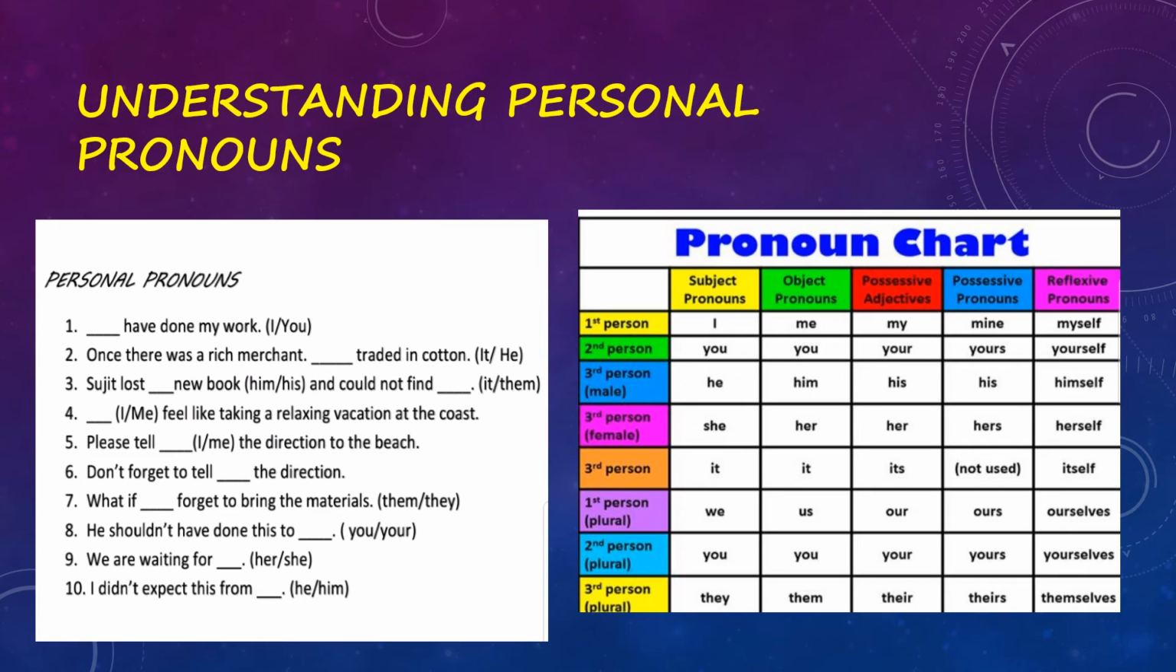Number 2, once there was a rich merchant dash traded in cotton. Now we are talking about a merchant. So if we are talking about a merchant, definitely he is a male. So that will be he only. Okay, so what will be the personal pronoun? He traded in cotton.